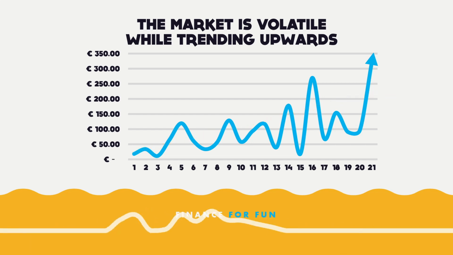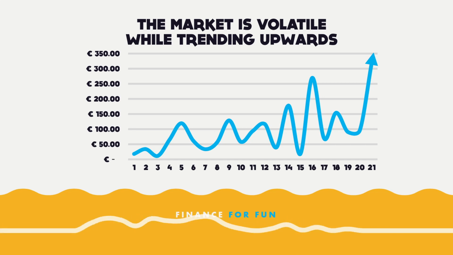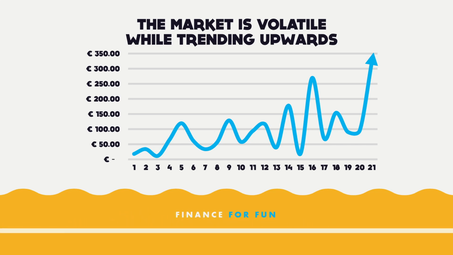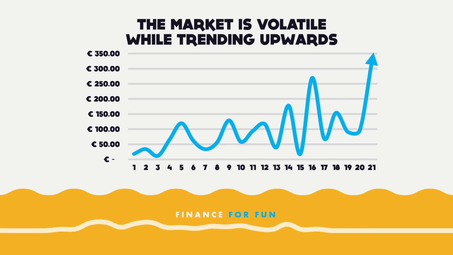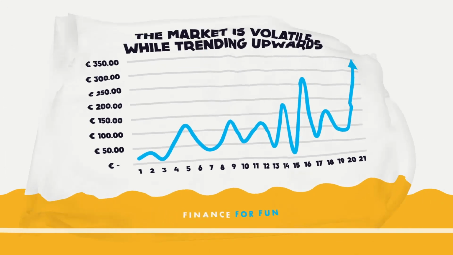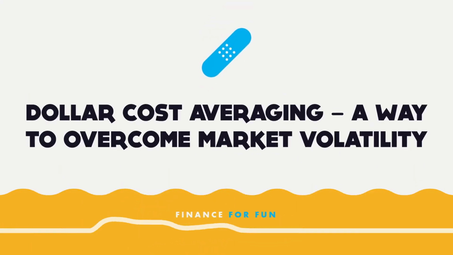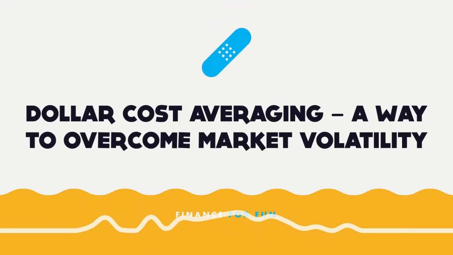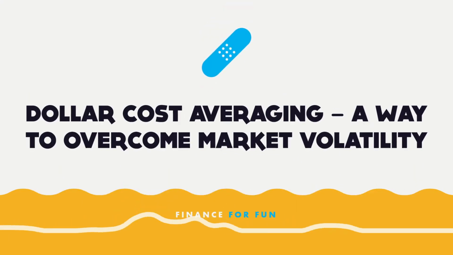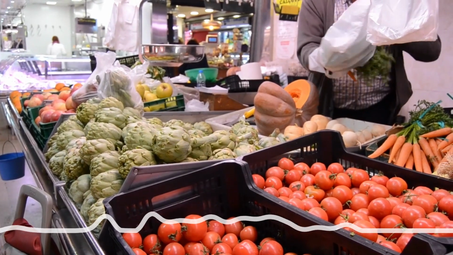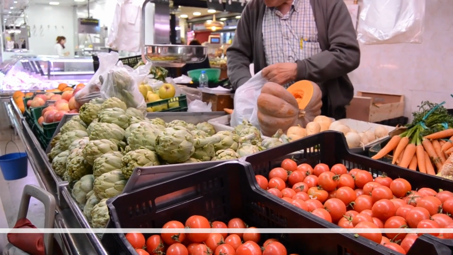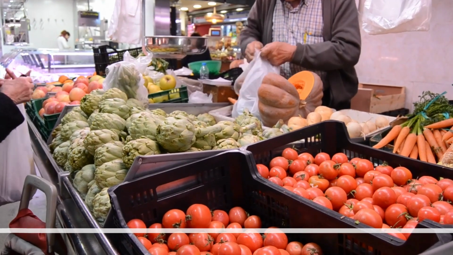So, how do we avoid accidentally spending all our money at a moment where assets are too expensive, hurting our returns in the long run? Luckily for you, you are not the first person to ask this question, and we have a solution for you. Dollar cost averaging is an investment strategy in which an investor divides their investment capital into equal amounts and invests these fixed amounts at regular intervals, regardless of the price of the investment.